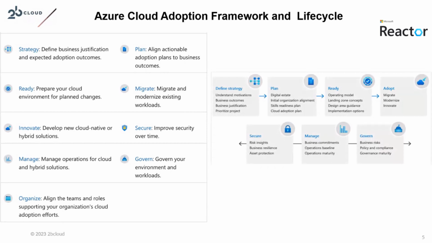The next stage of that is planning. Once you've defined the outcome that you want to achieve, how you want to achieve that outcome is the planning stage. This is a series of steps that allows you to establish a cloud center of excellence. The planning covers how you are going to support it once you have an implemented cloud landing zone. With the ready phase, you're ensuring that you have a cloud landing zone that you can operate yourself, or you can have an MSP like To Be Cloud operate that.